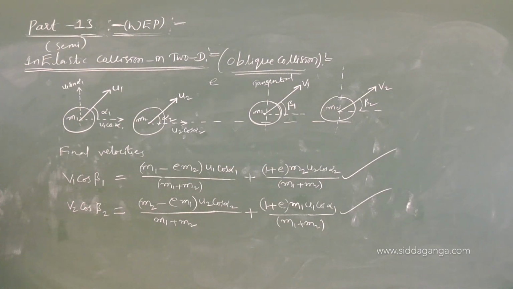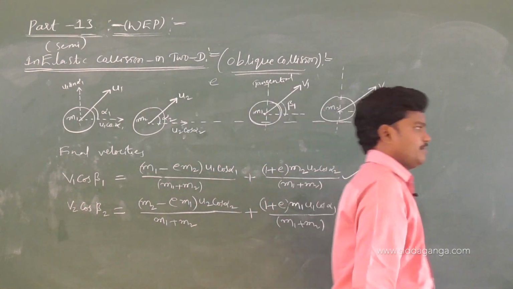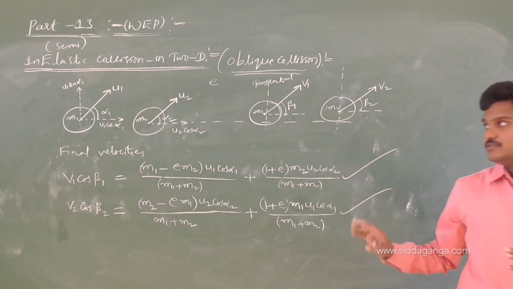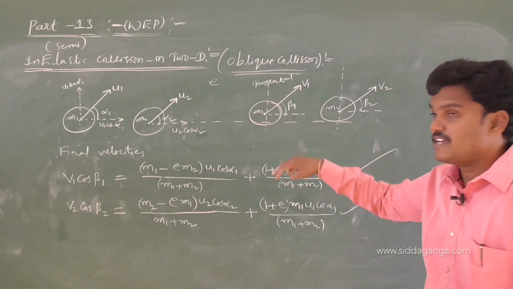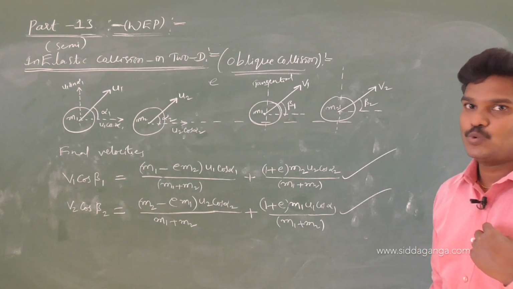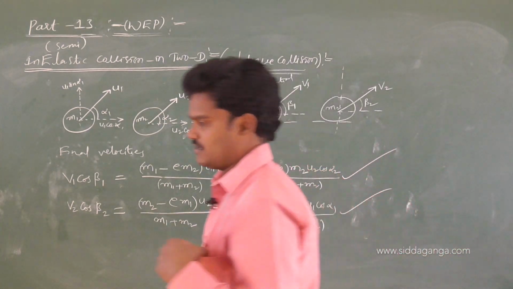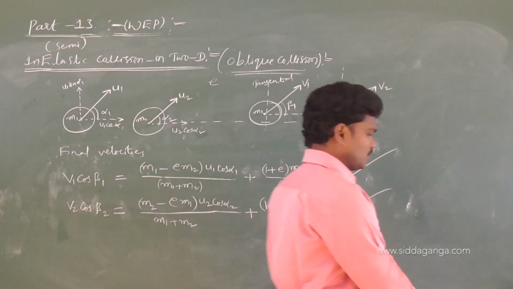At least you target the coefficient of restitution formula for this case, and the final velocities in 2-dimensional inelastic collision. Try one simple question.